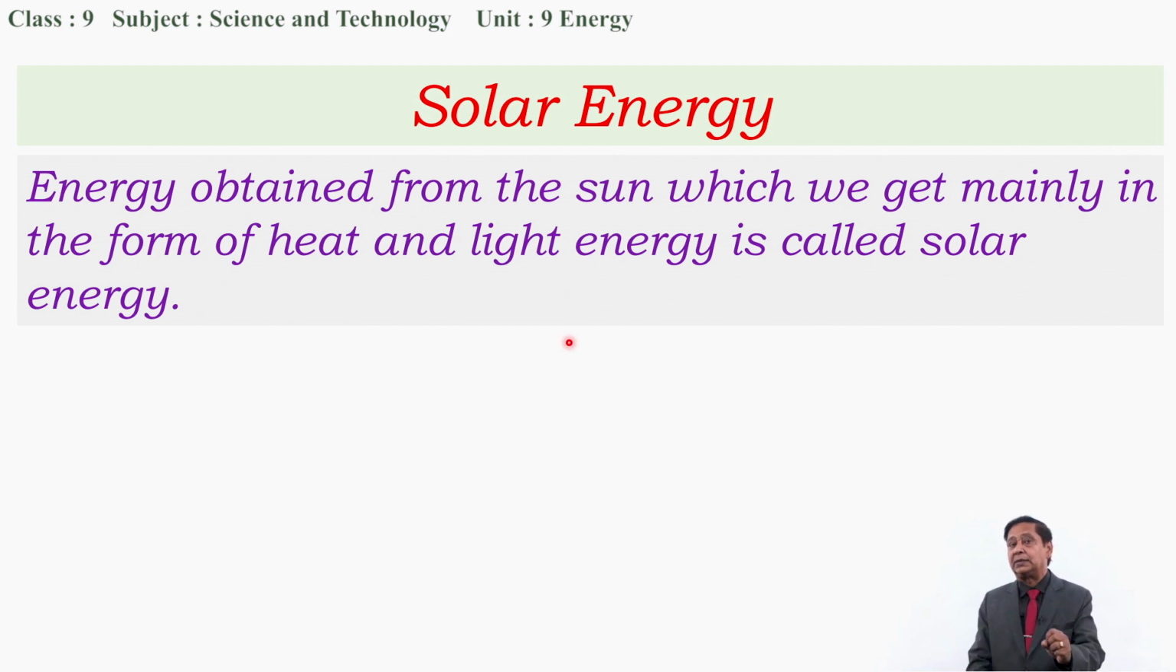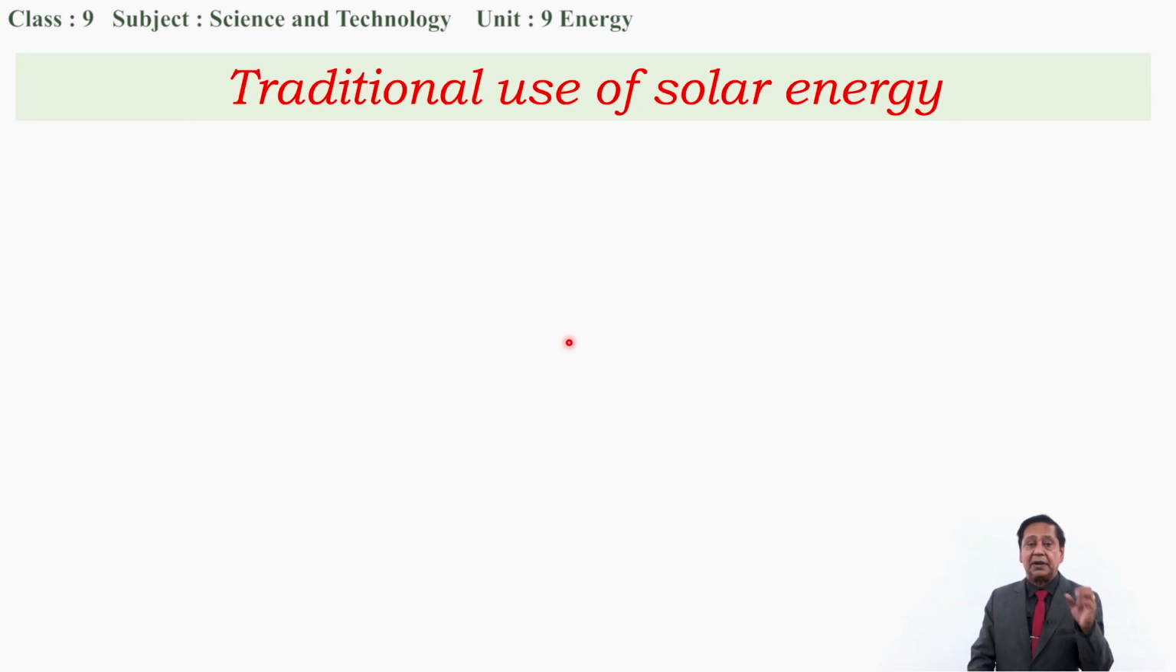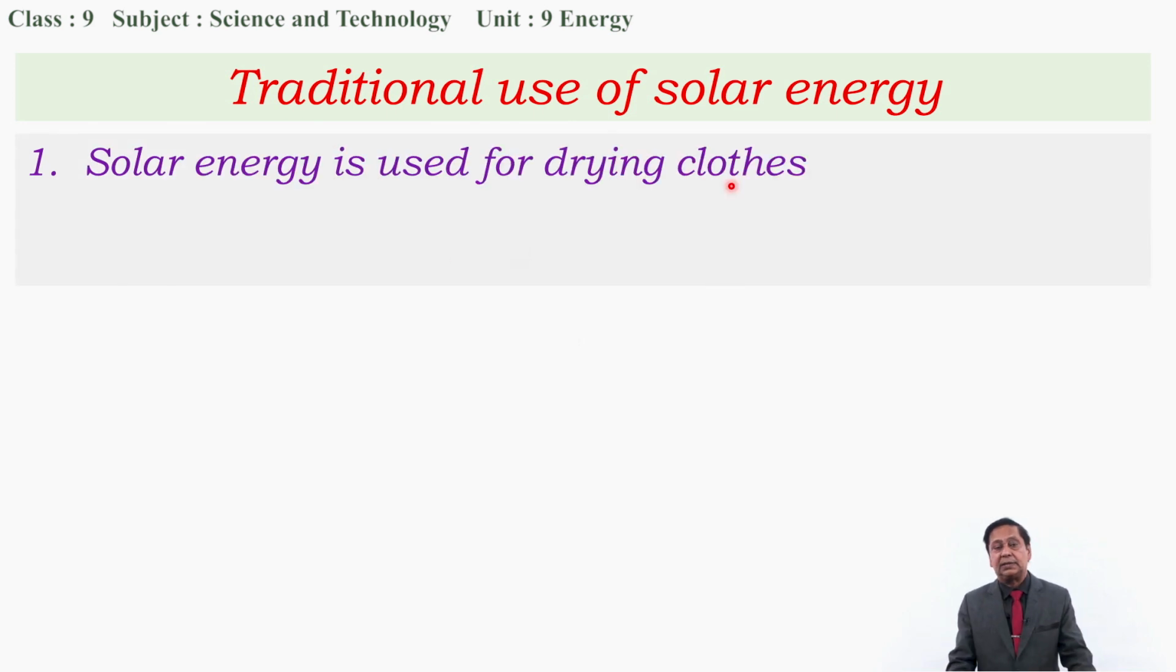Now I want to mention the traditional use of solar energy, then I will come back to modern methods of using solar energy. Traditional use of solar energy. What are they? Solar energy is used for drying clothes. Very simple. Till now we are drying our clothes with the help of solar energy, solar heat energy.